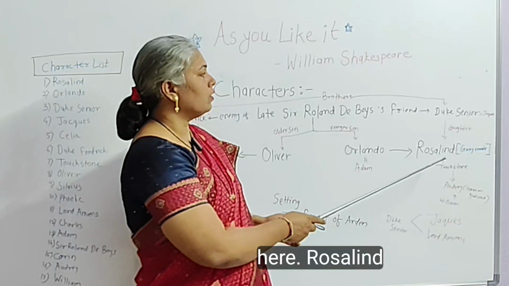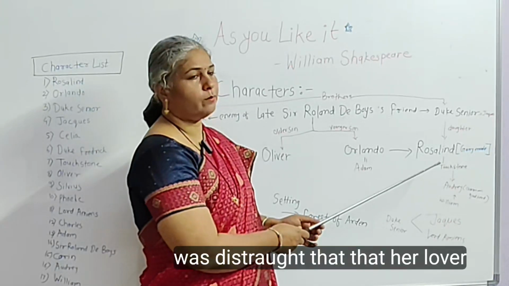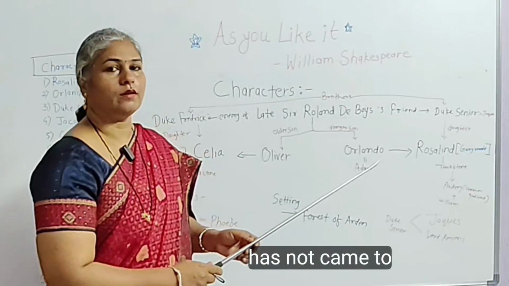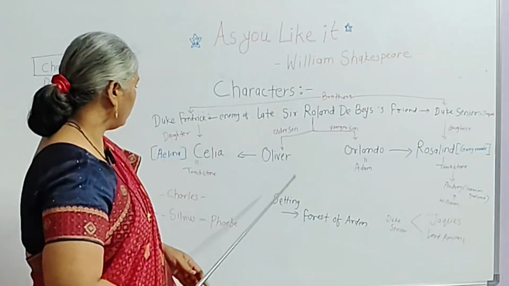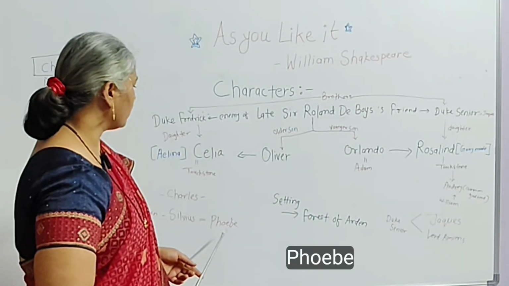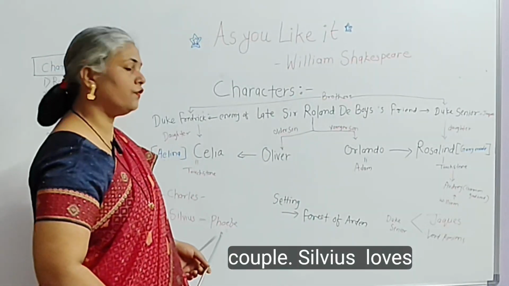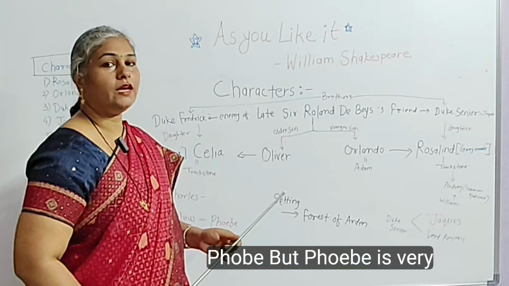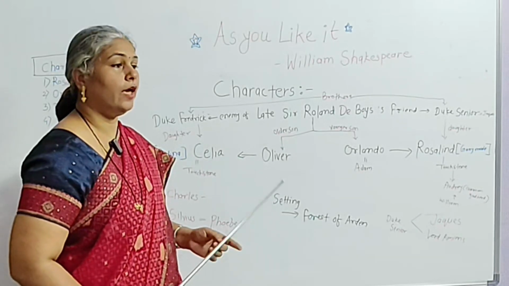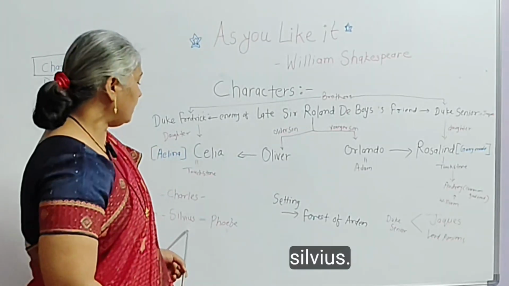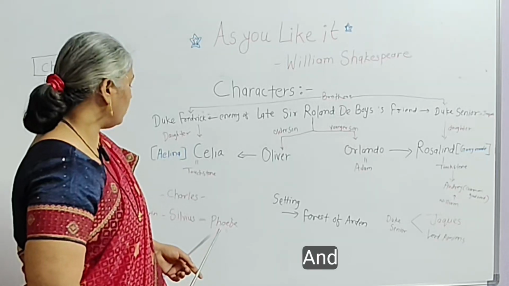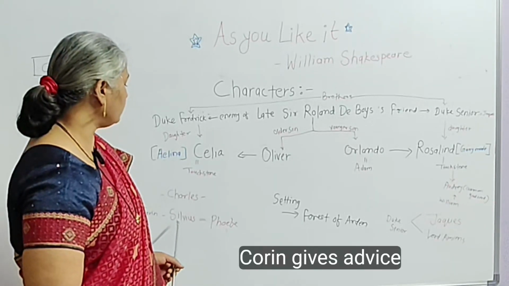Here, Rosalind was distraught that her lover has not come to her. Now Sylvius and Phoebe. Sylvius loves Phoebe, but Phoebe is a very disdainful lady, and she hates Sylvius, and Corin gives advice.